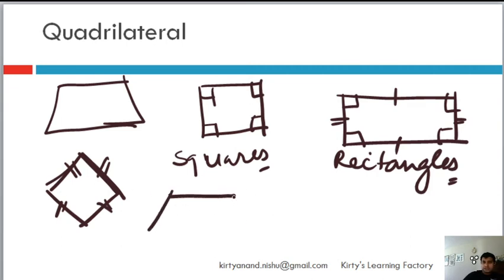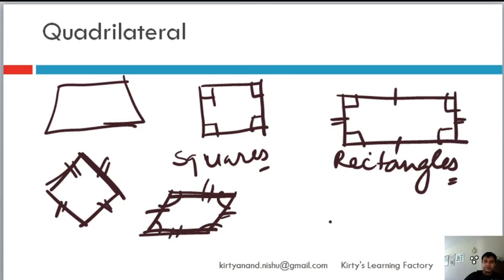Then there is this quadrilateral which is called a parallelogram, in which opposite sides are parallel to each other and opposite sides are equal to each other. So what is the difference between a parallelogram and a rectangle? A rectangle is a parallelogram, but all parallelograms are not rectangles. As simple as that. So this angle may or may not be 90 degrees. For a parallelogram, what is important is that opposite sides are parallel and opposite sides are equal.